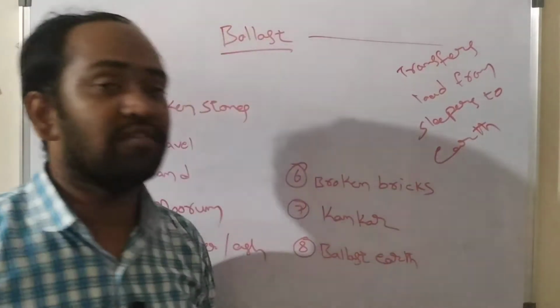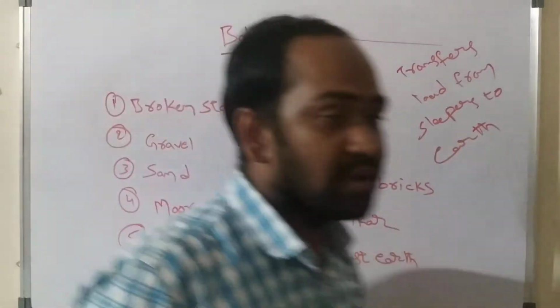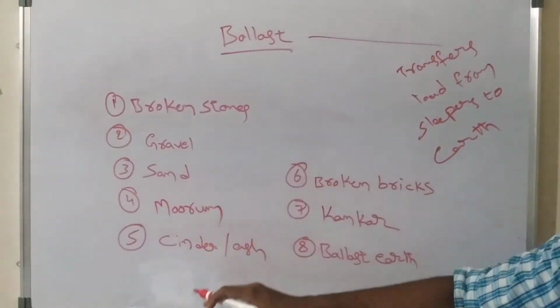So these are all the different types of materials which can be used as ballast. Based upon the materials, ballast has been classified into different types.